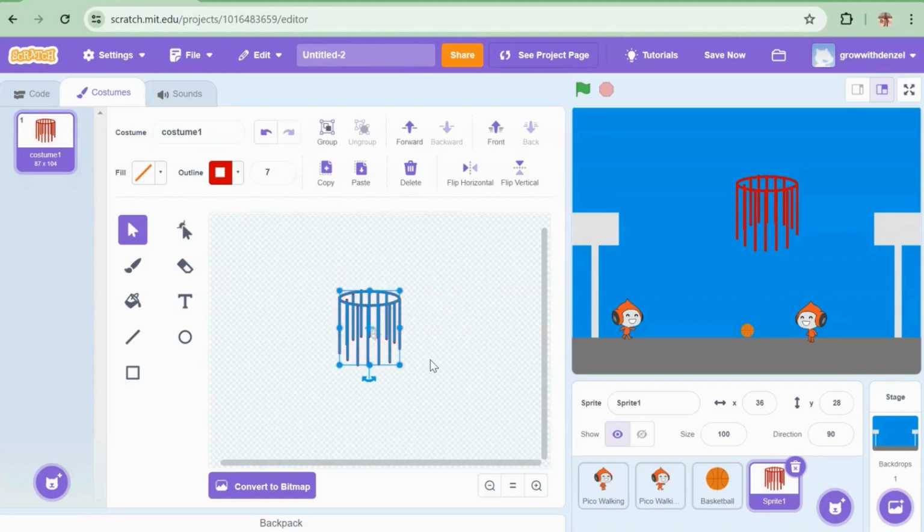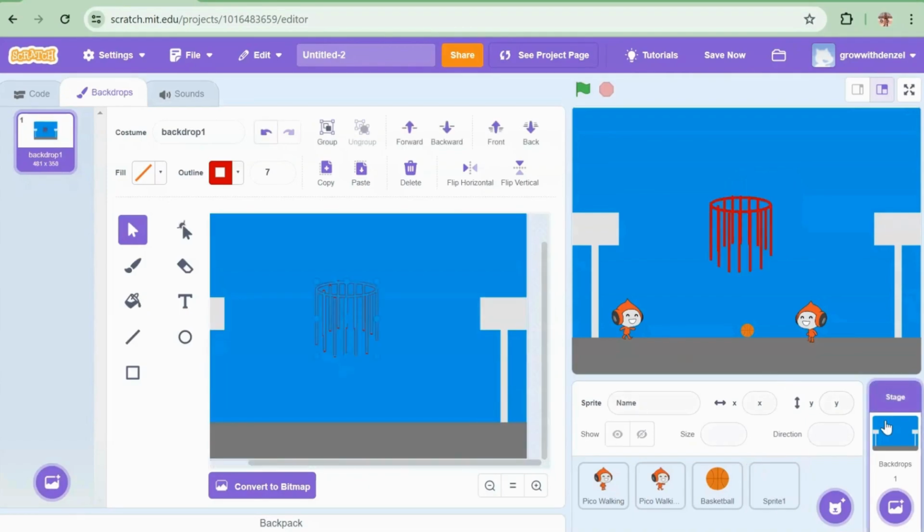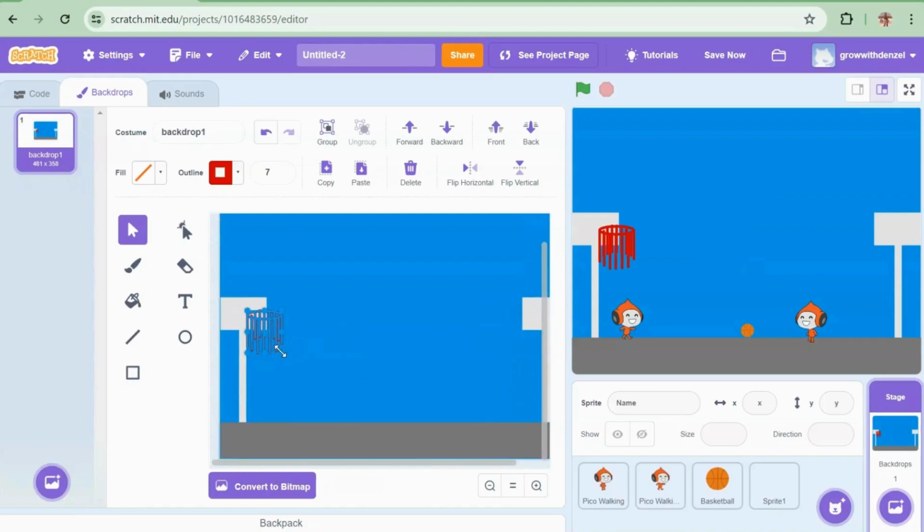Boom. You copy it, you group it, then you remove it. You paste it over here on the right side. It's done. So you can just shrink it. But the outline could be 2 instead of 1, because that'll be too thin.